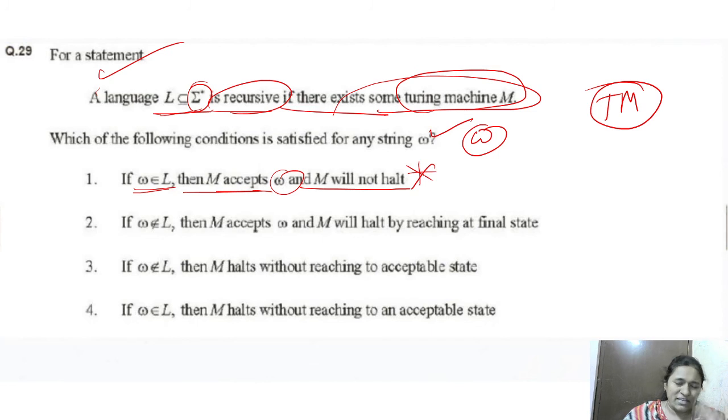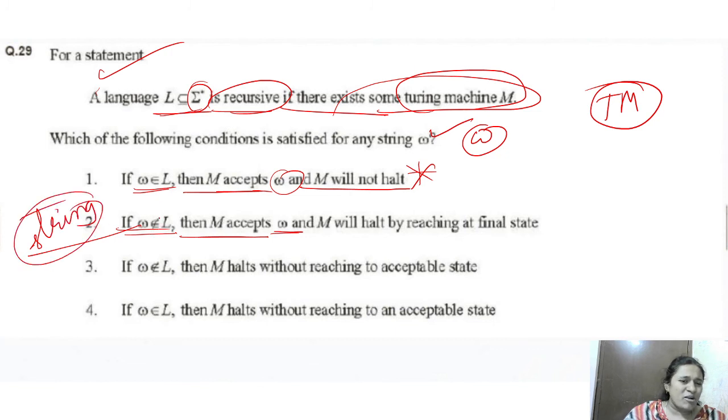It is not correct. In a Turing machine, we will see if W not belongs to L and M accepts W. W is a string. If that string is not belongs to L, then the machine accepts. Is it true? No, right? It will not accept.